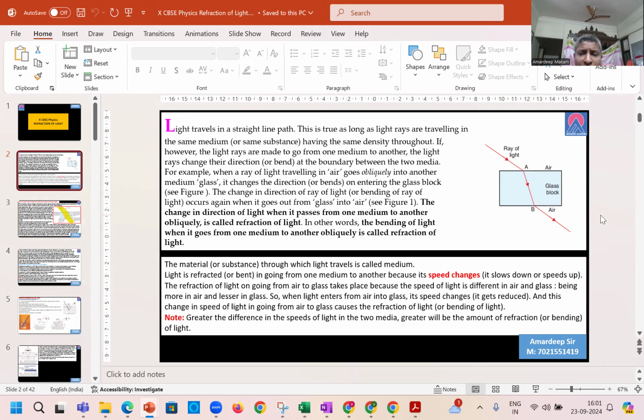The main cause of bending is that light travels with different speeds in different mediums. The speed of light in air is different compared to the speed of light in glass. And then again, when it comes out, the speed of light is different. So one of the core reasons of bending is that in different mediums, light has to travel with different speeds, and this change of speed is one of the main reasons for the bending of light taking place at these two points at the interface. We can say the interface between air and glass, and glass and air. At the interface between two mediums, this bending normally takes place.